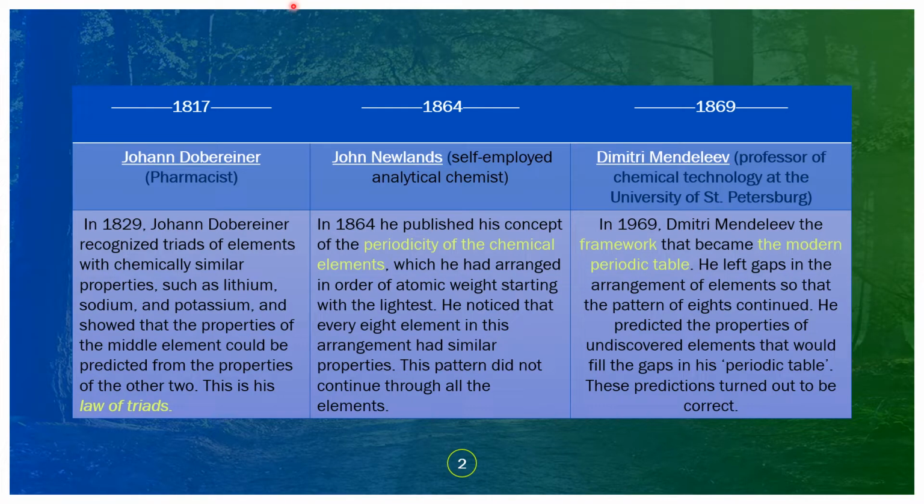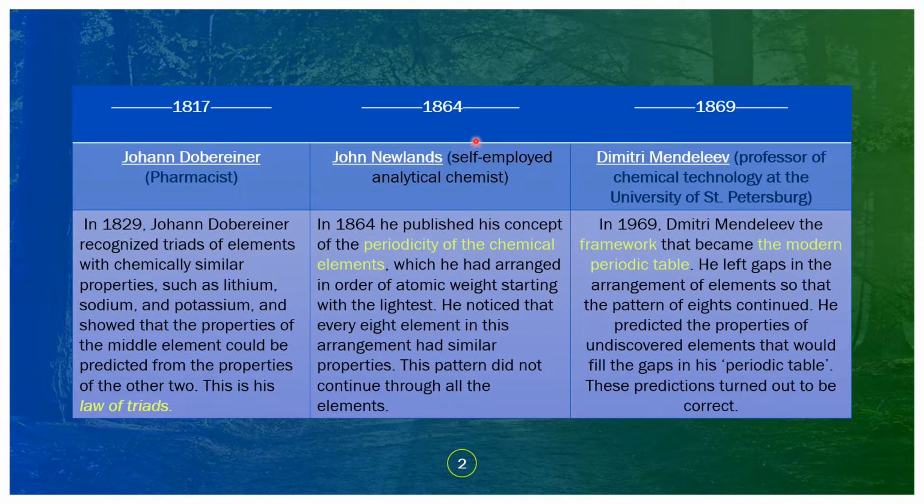1817. A pharmacist named Johann Döbereiner recognized the triads of elements with chemically similar properties, such as lithium, sodium, and potassium, and showed that the properties of the middle element could be predicted from the properties of the other two. This is his law of triads.